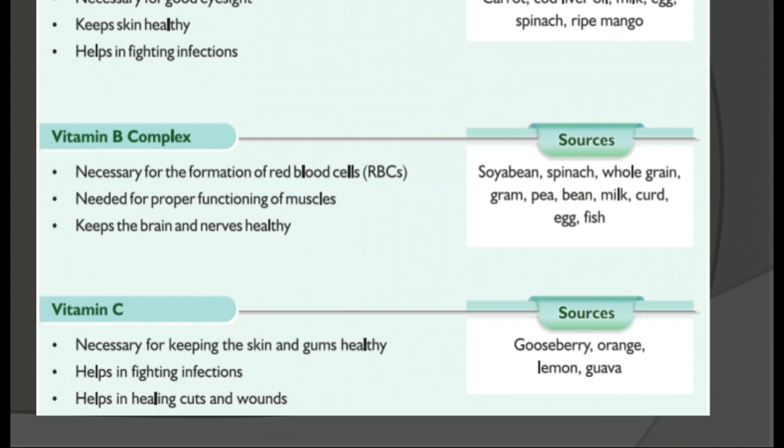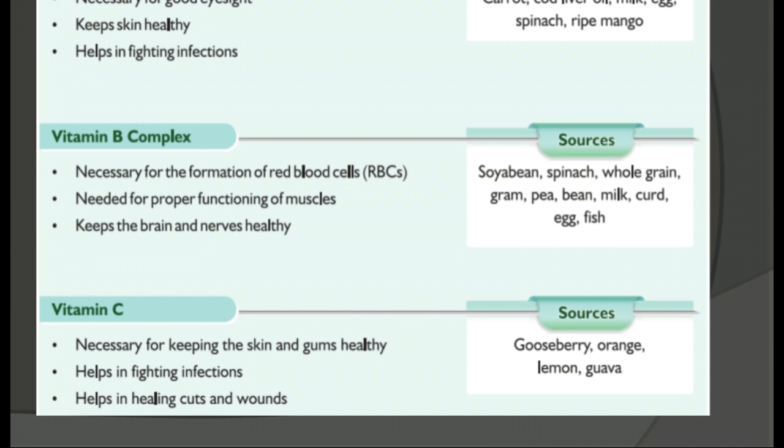Next, vitamin B, also known as vitamin B complex. It is necessary for the formation of RBCs, that is, red blood cells. It is also needed for the proper functioning of muscles and keeps the brain and nerves healthy.